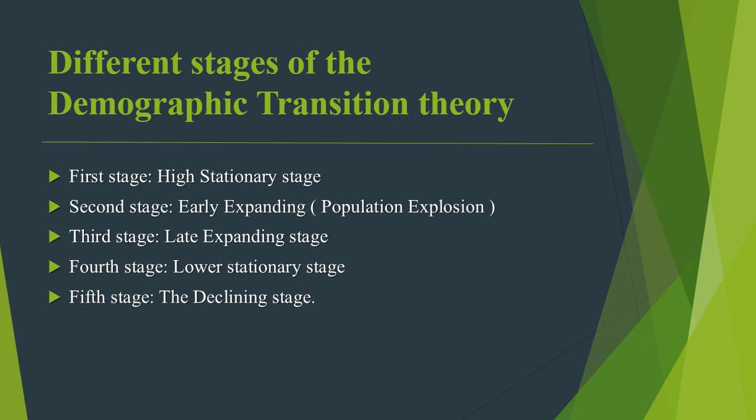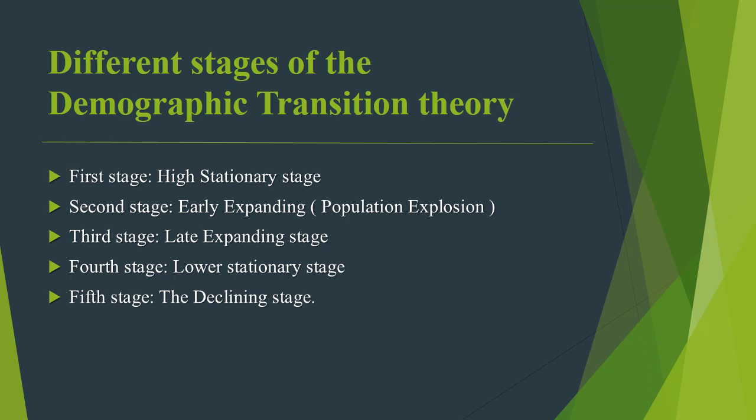Now let's talk about the third stage of the theory, which is the late expanding stage. What we see in this stage is a decline in birth rate and a greater decline in death rate. From this third stage, the birth rate starts declining. People start understanding the advantages of a small family. They start applying family planning methods, etc., which leads to the decline in birth rate. And this is called the late expanding stage of the demographic transition theory.